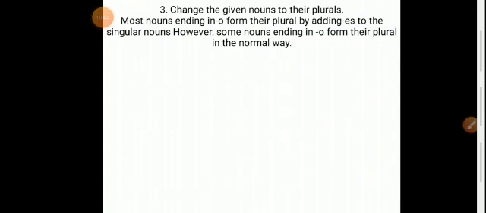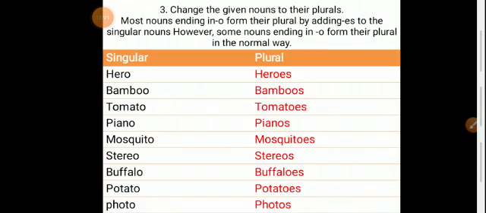Change the given nouns to their plurals. Most nouns ending in o form their plural by adding es to the singular nouns. However, some nouns ending in o form their plural in the normal way. Hero, heroes.